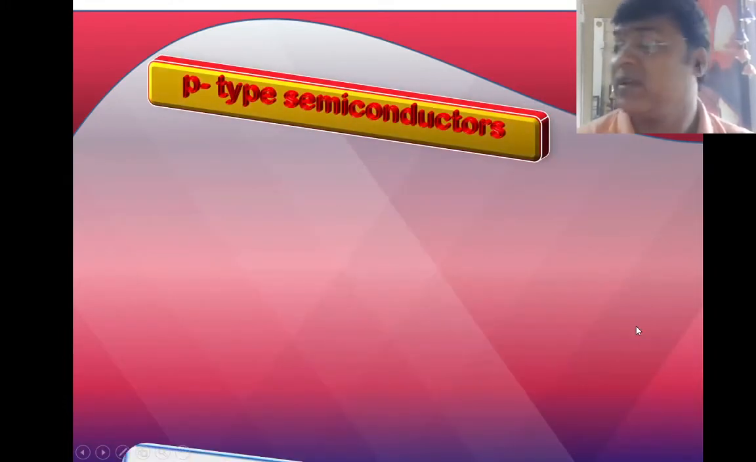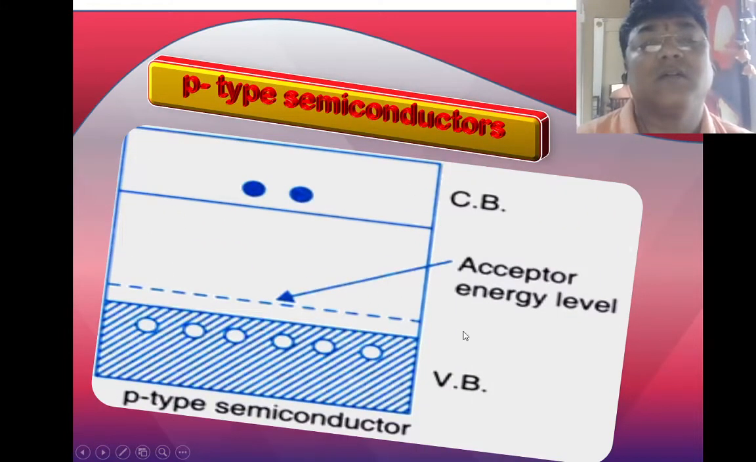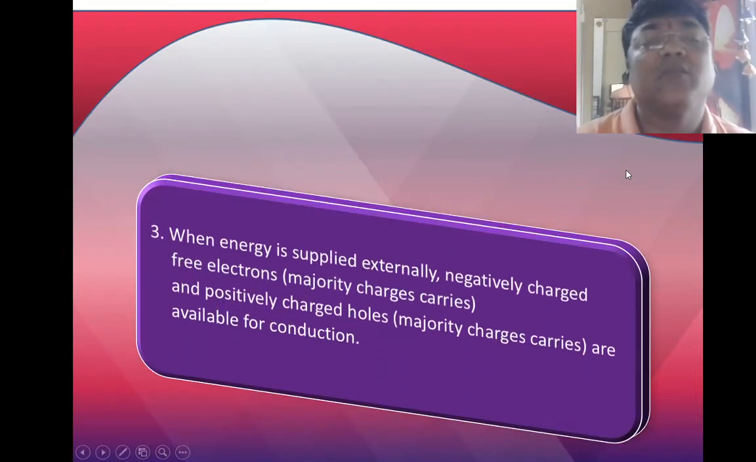Now next we will see, this is a diagram. You can see the acceptor energy level here. This is the valence band and conduction band, and here you can see the acceptor energy level for a p-type semiconductor.